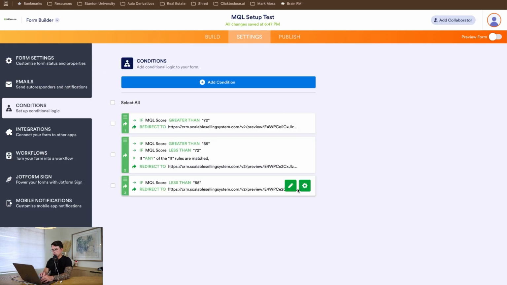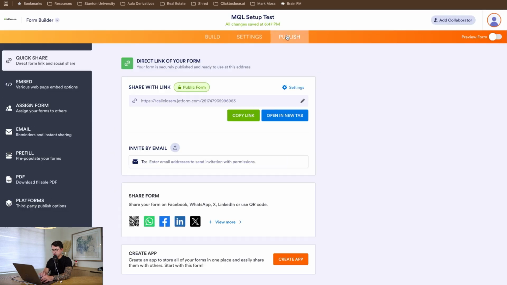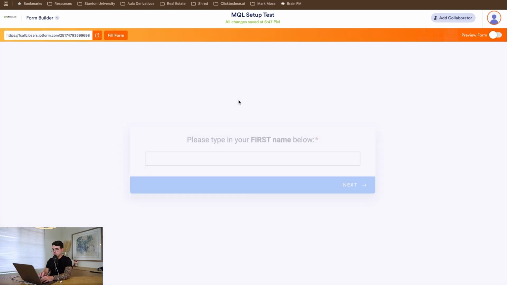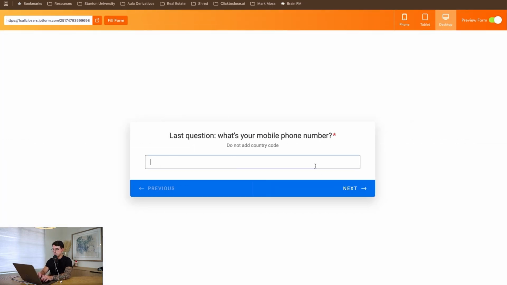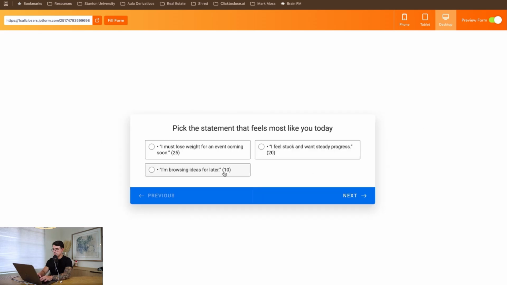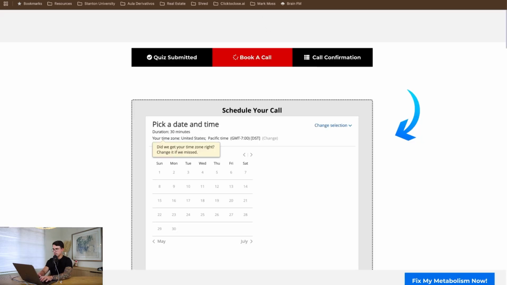And I'm also going to put all these values on these other forms. And then when I resubmit, it will redirect with the pre-filled data.